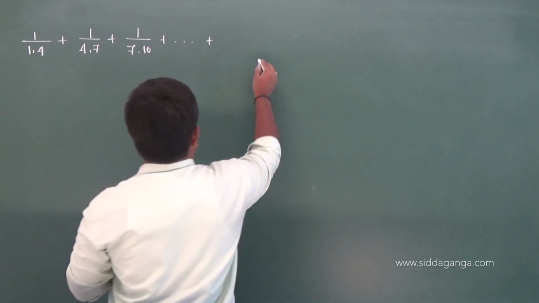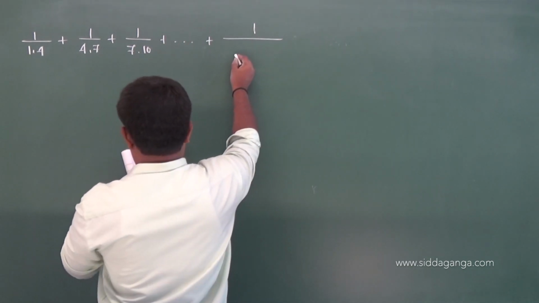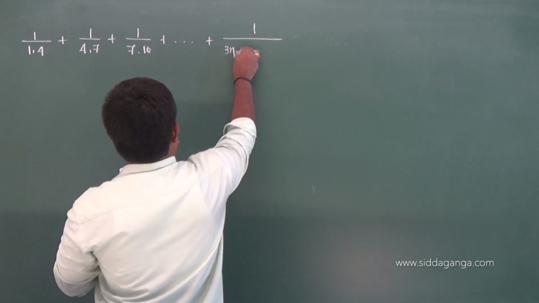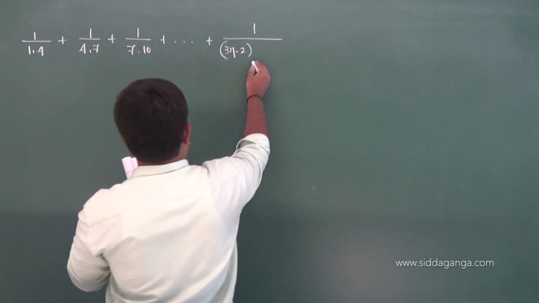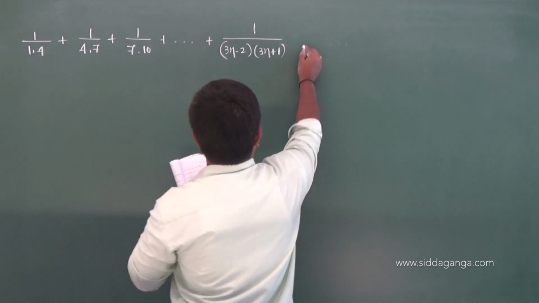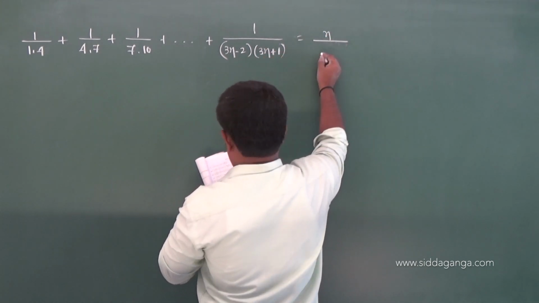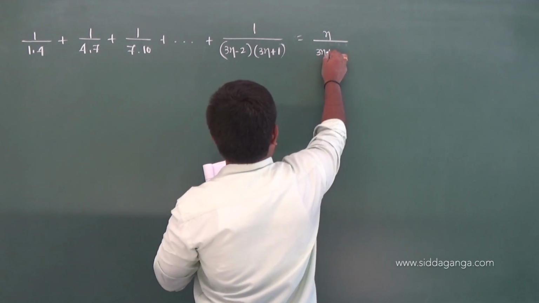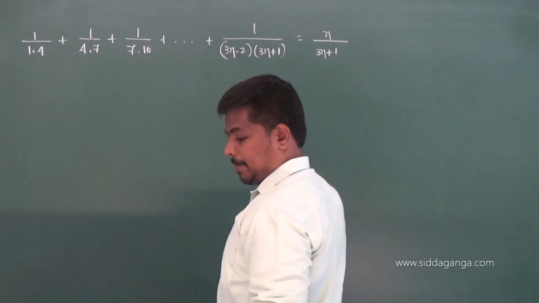The nth term is 1 by (3n minus 2) into (3n plus 1), and the sum should be equal to n by (3n plus 1). Yes, observe the pattern here.